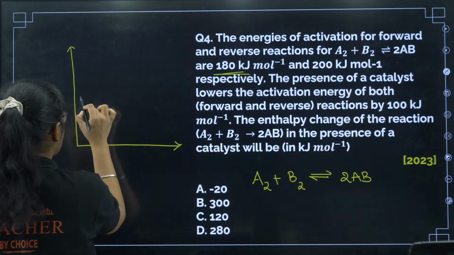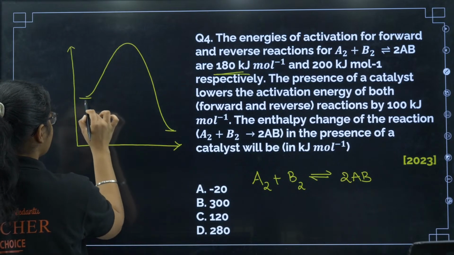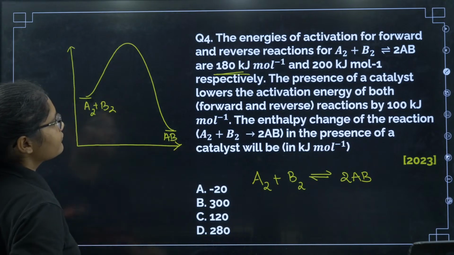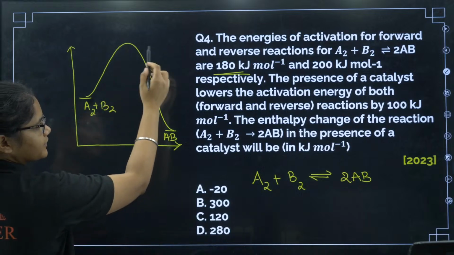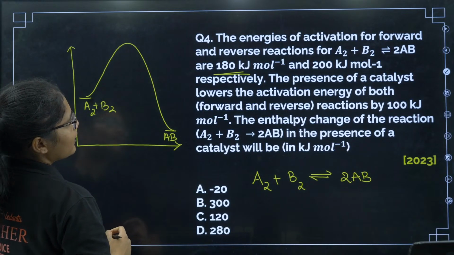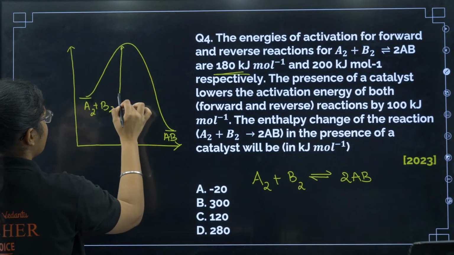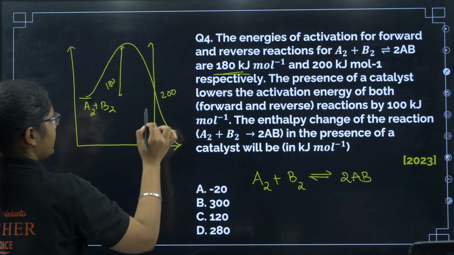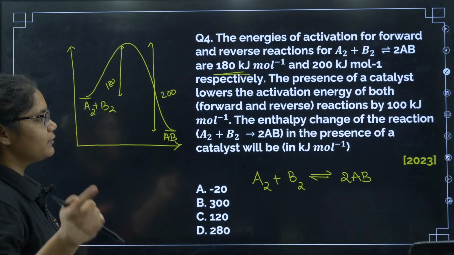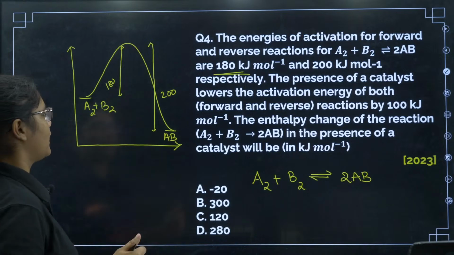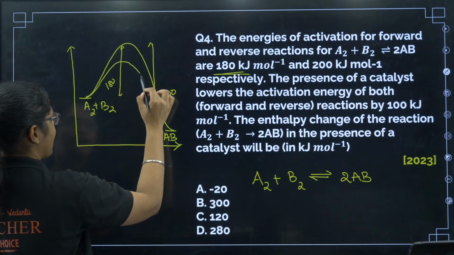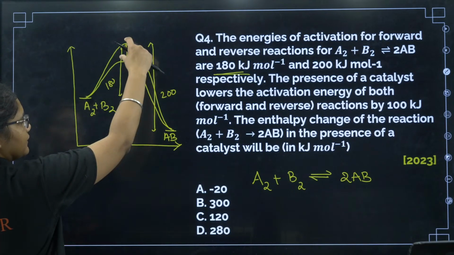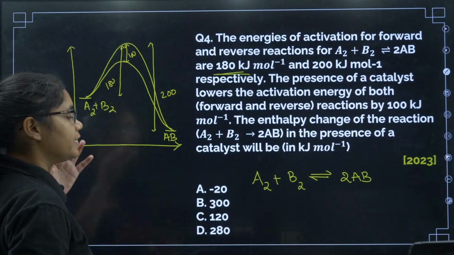Let me just draw this graph a little bit more in a better way. So you can see the reaction like this. This is A2 plus B2, and this is AB. Now for the forward reaction the activation energy is this one, 180, and for the backward reaction it is 200, right? Now what happens when you add the catalyst, both of them reduce by 100. If I add catalyst, suppose this is there and this value is now 100, the activation energy decreased by 100 kilojoule per mole.